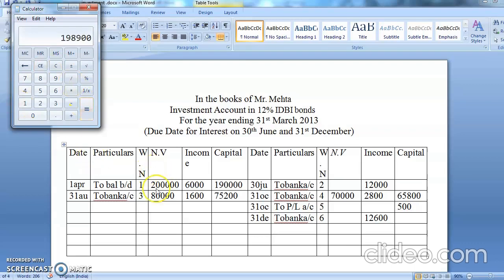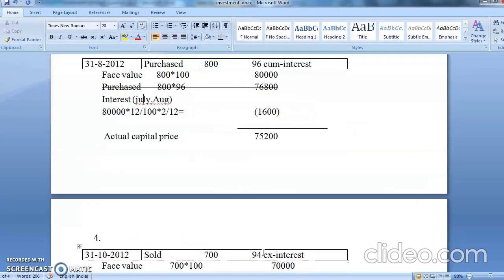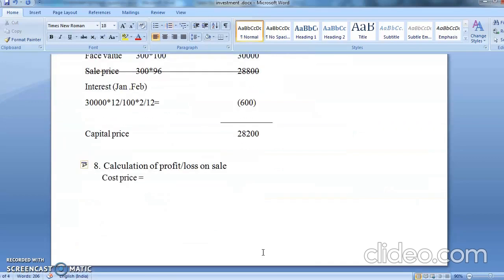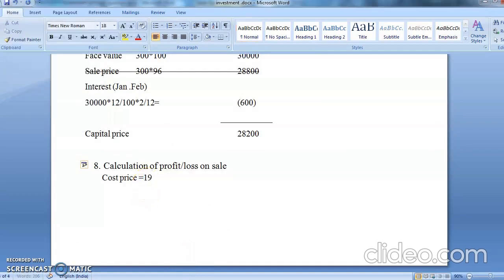And from here, 2,80,000 minus 70,000 is 2,10,000. Chalo, we will do it. So your cost price is coming to how much? 1,98,900 divided by 2,10,000 multiplied by 100. You will get the cost price per unit.